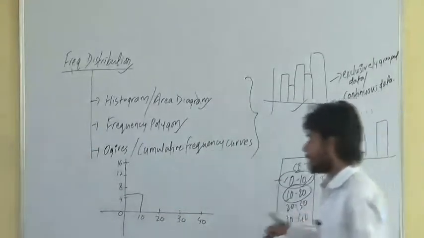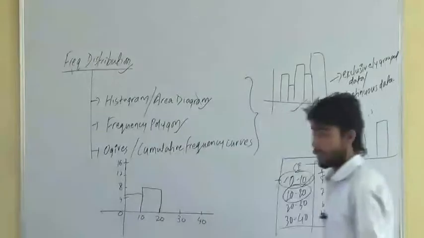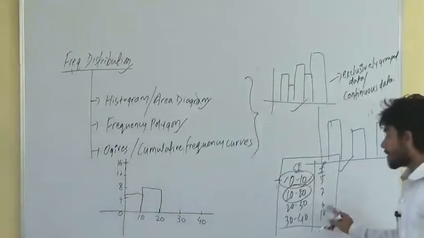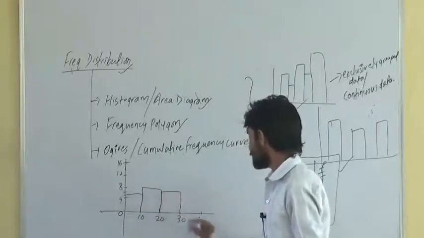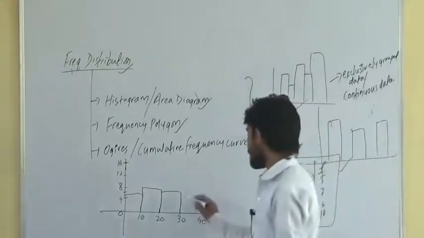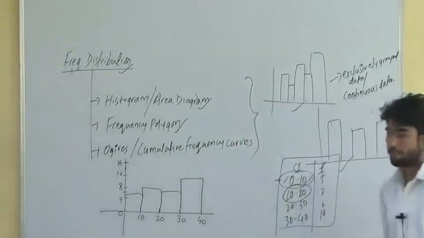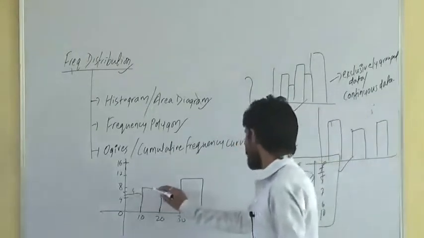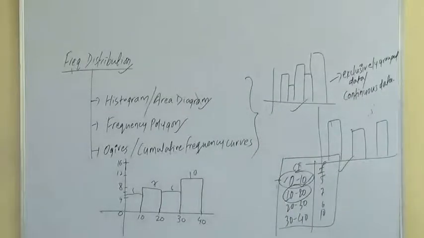10 to 20, 7. 7 somewhere here. 20 to 30, 6. Somewhere here. Right? And 30 to 40 is 10. This is what? A histogram. Getting it? The frequency is 5 here, 7 here, 6 here, 10 here. This is a histogram, and we could prepare it just because the data given was continuous data.